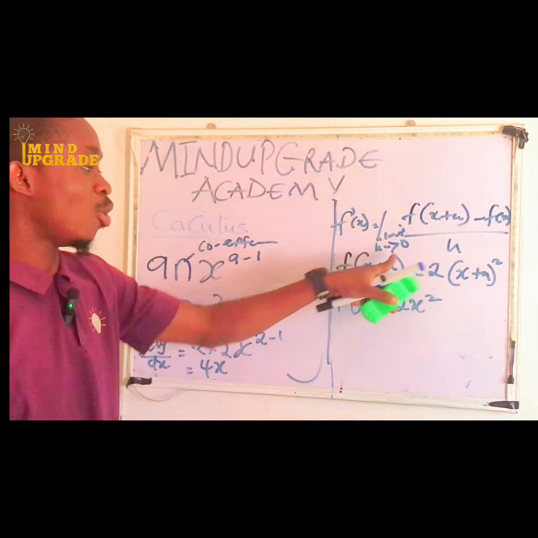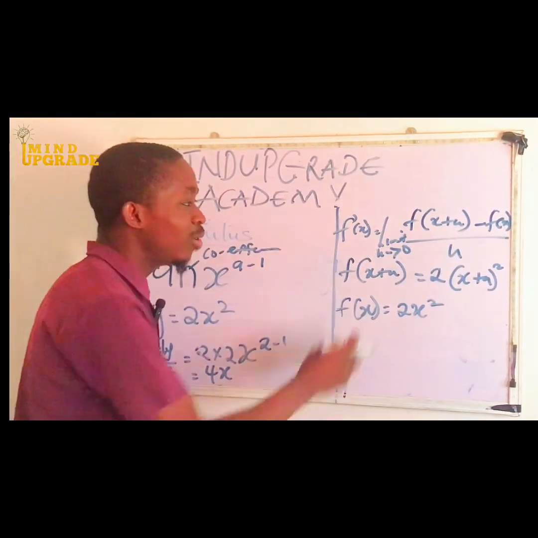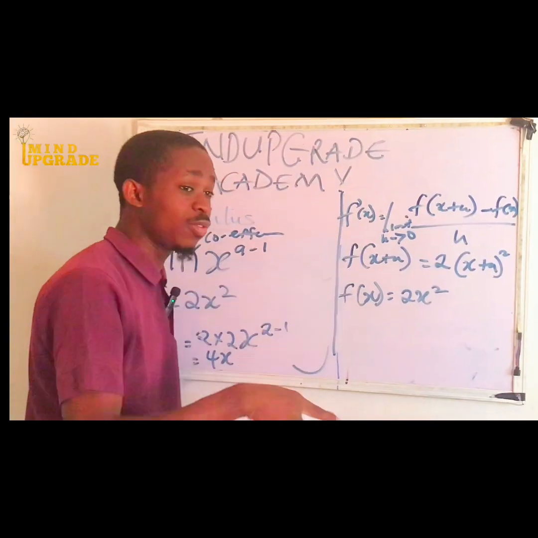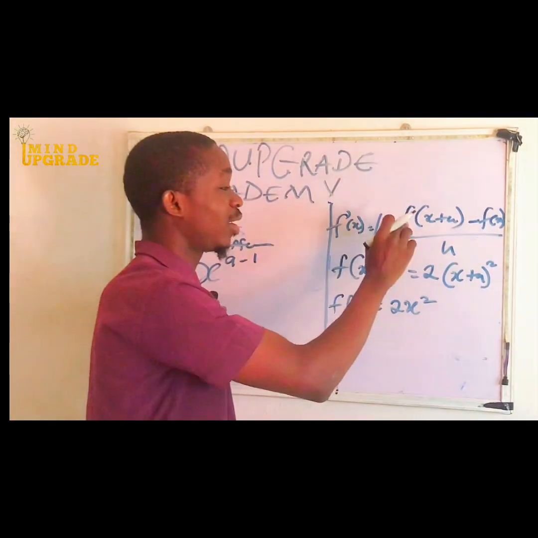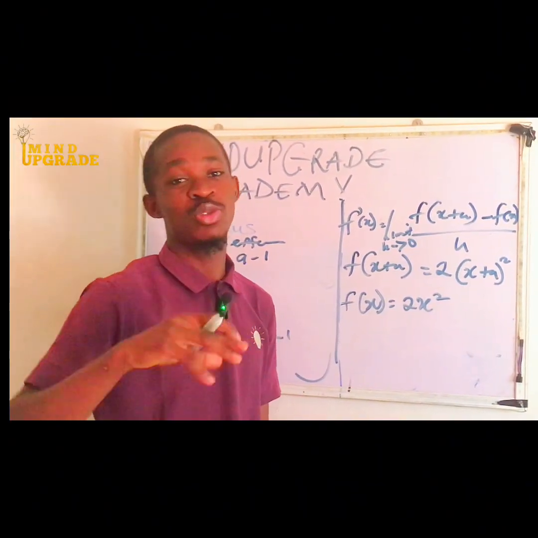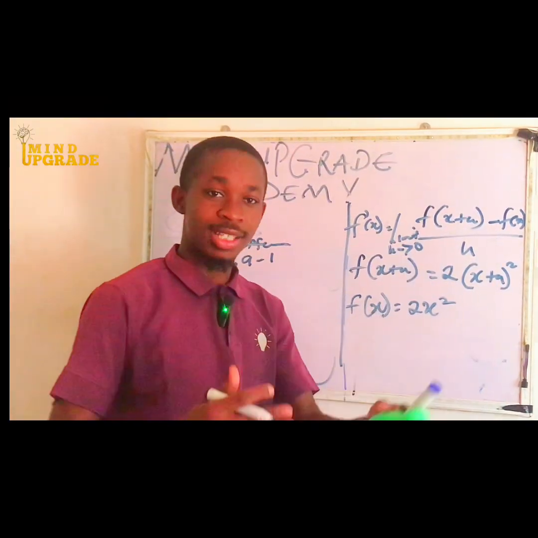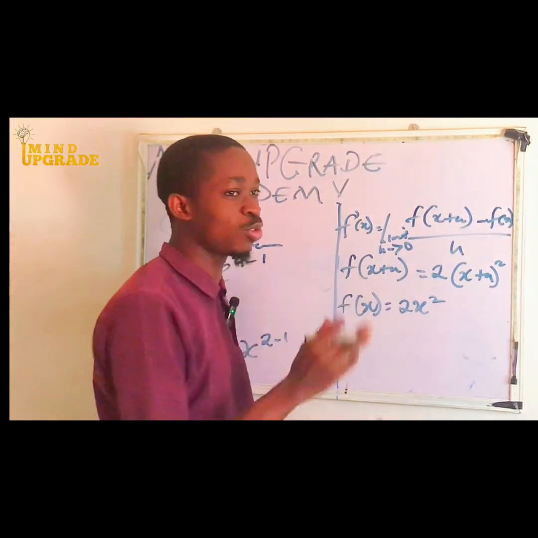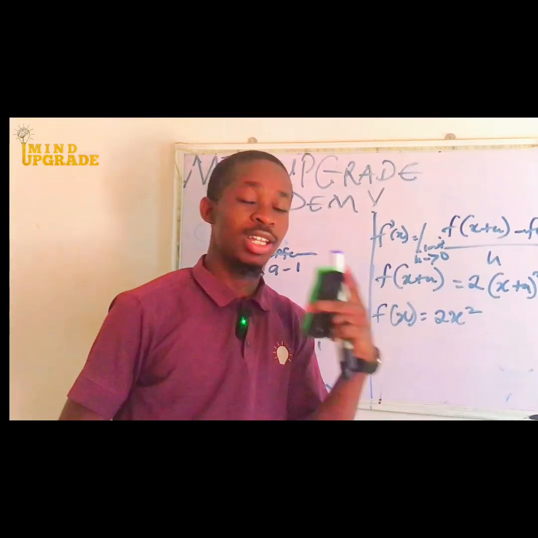This is how the formula is: the limit as h, the change in x, approaches 0. I would have liked to break this down, but in our next video I will do that for you and explain the concept of this formula. This formula came from operators in mathematics, and this h has its initial name. It was not just brought from above and inserted. There is a way it was formulated, and I think in our next video we will do that.